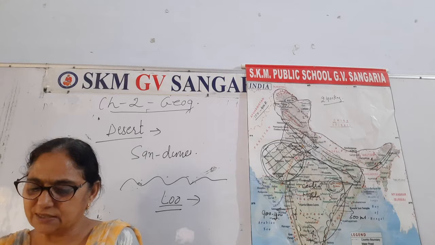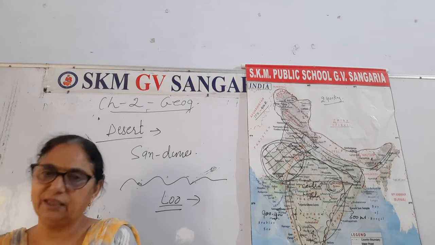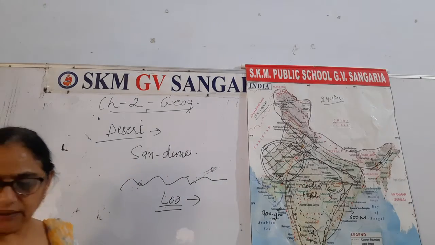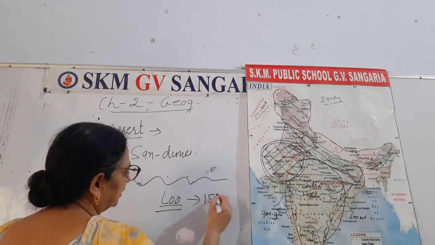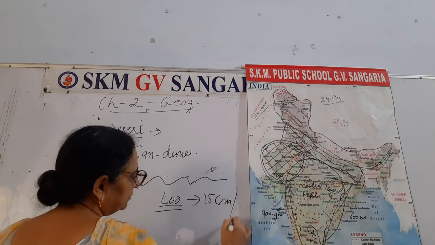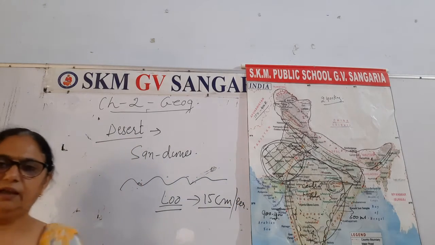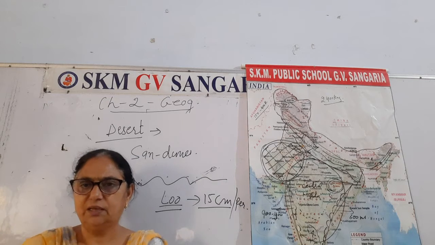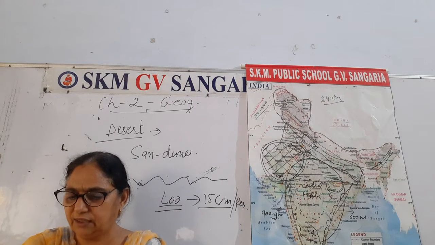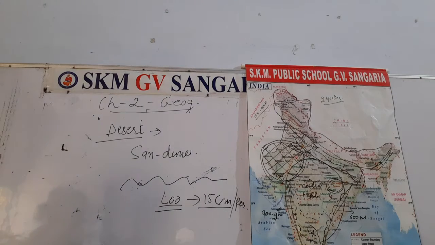Then these sandy plains are covered with sand dunes, and this area receives very little rainfall, approximately 15 centimeter per year. 50 centimeter per year, it is measured in this way. Got my point?